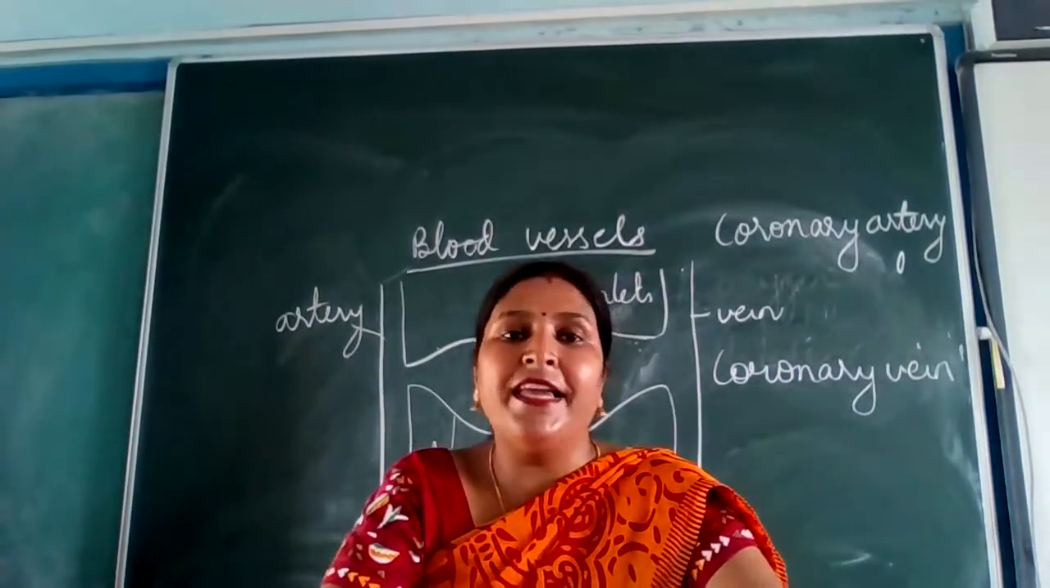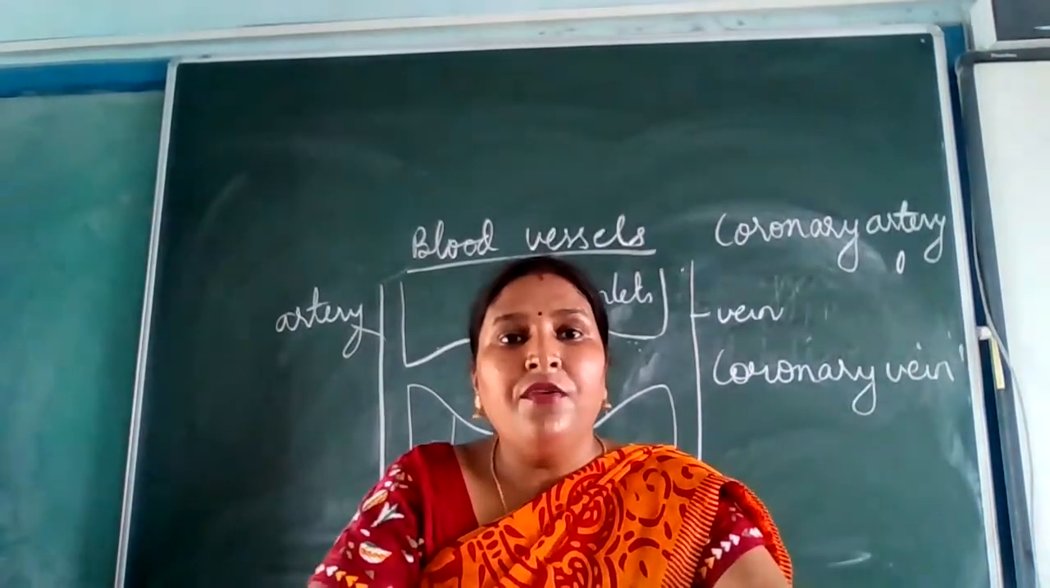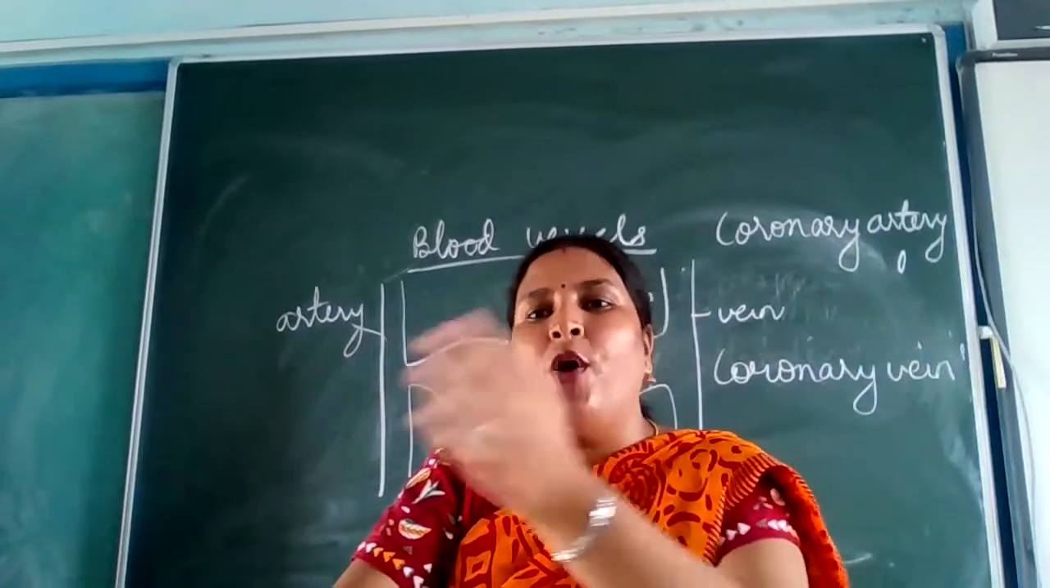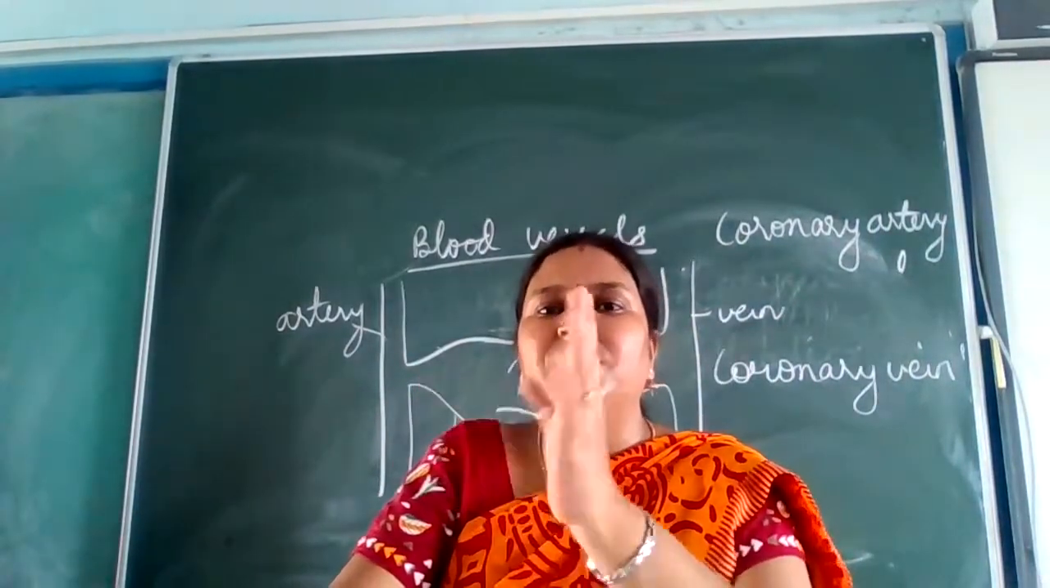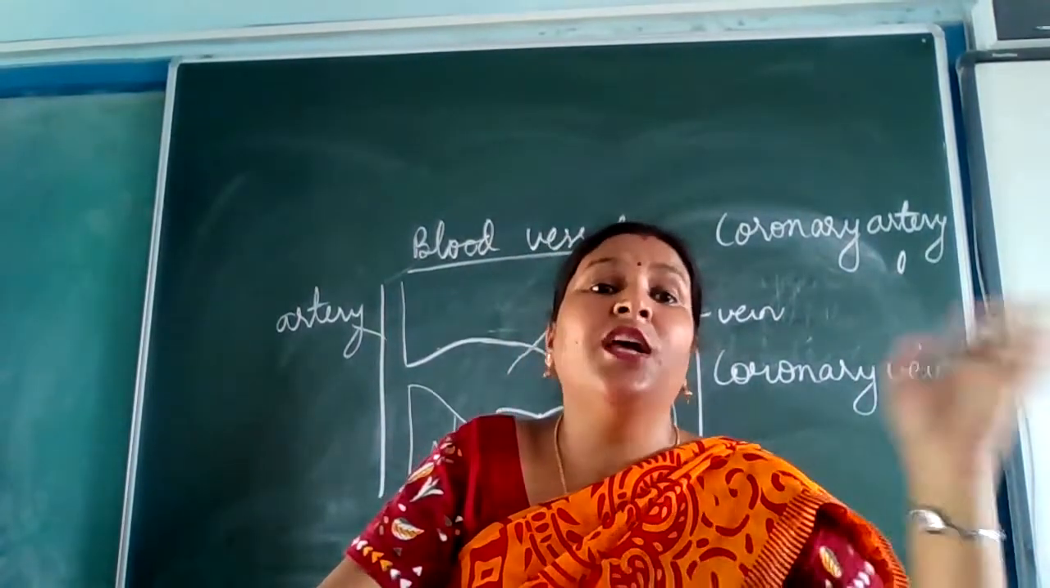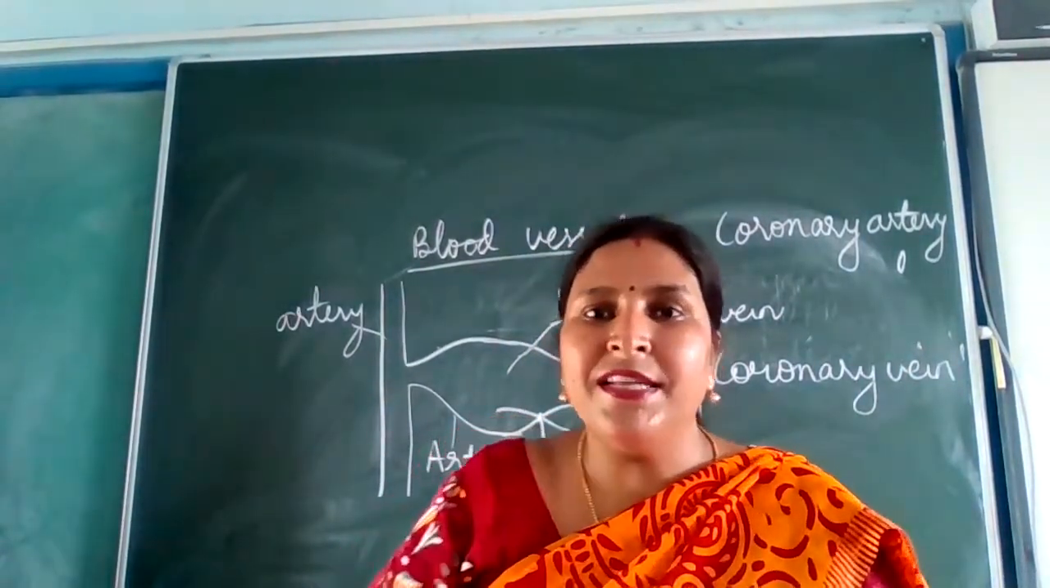Means pressure will be highest where? Near to the left ventricle as the blood keeps flowing, and when the blood reaches into the vein, its pressure is the lowest. I hope everybody understands that.